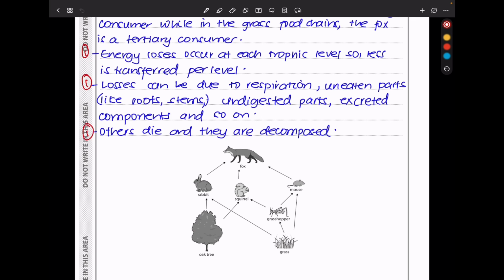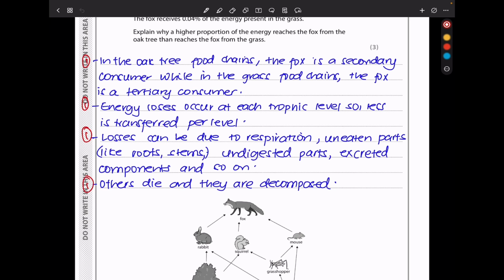From the grass food chains, the fox is either a secondary consumer or it's going to be a tertiary consumer. While in this case, when we go to the oak tree, the maximum the fox can be is a secondary consumer, and that means it's going to be lower in the chain, so it's going to be able to access more of the energy present within the oak tree in comparison to what we see in the grass. So I said in the oak tree food chains, the fox is a secondary consumer, while in the grass food chain, the fox is a tertiary consumer.